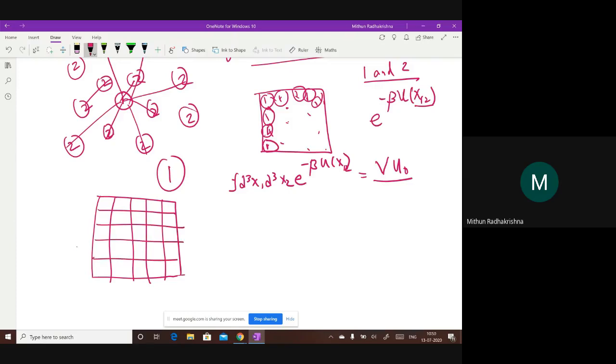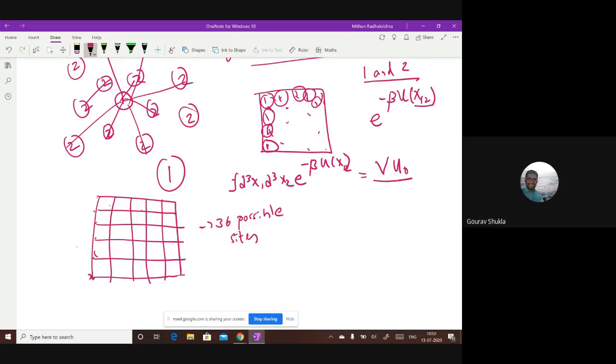Now I've replaced volume by the number of sites, right? So how many sites are there? This is 1 2 3 4 5 6. So there are 36 possible sites, right? Is everybody following this?